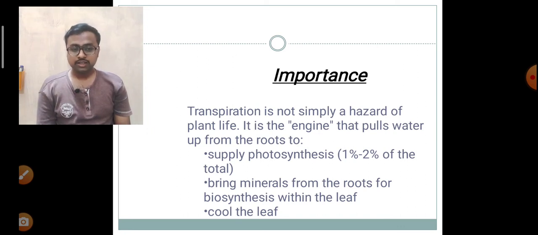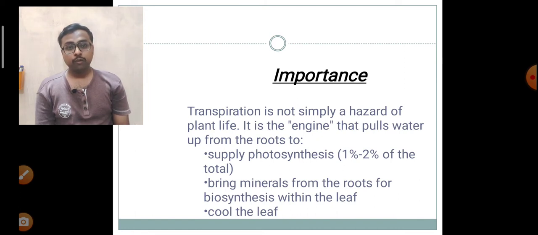If a tension is created, then the water present below in the xylem tube will move upward, and the water will also move upward along with the minerals, and this is how minerals are transported throughout the body.